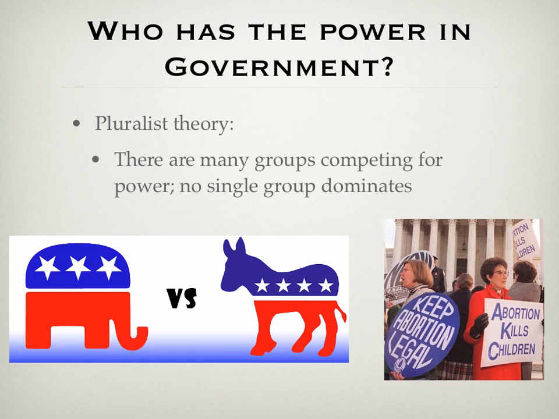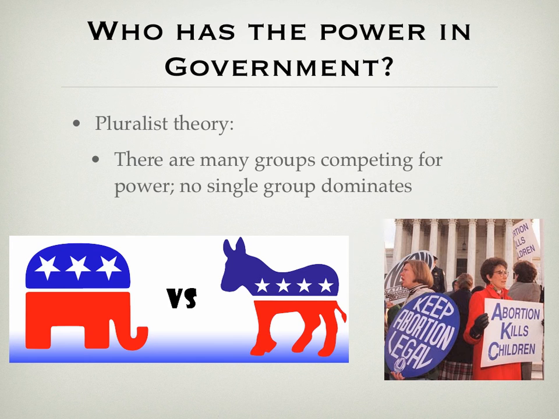The next theory is called the pluralist theory. It's answering the same question, who has the power in government? But according to the pluralist theory, there are many groups competing for power. No one group dominates. This is one that we talk about in Federalist number 10. James Madison would subscribe to this idea. Many groups competing for power, so as a result, no one group gets too powerful.